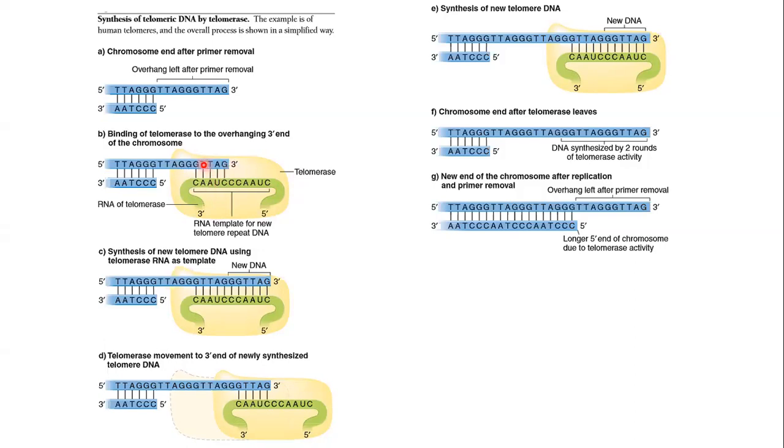So when this complementary base pairing takes place, you can see only these 5 bases have been paired, and the remaining RNA component is used as a template. This RNA acts as a template, and in the next diagram you can see the enzyme produces a new DNA strand. So here the enzyme uses its RNA component as a template and synthesizes a new DNA strand.